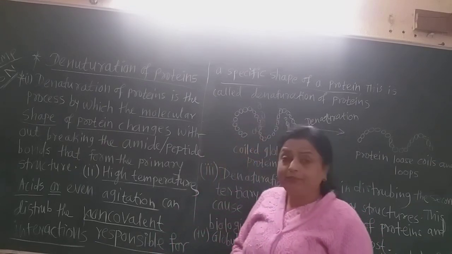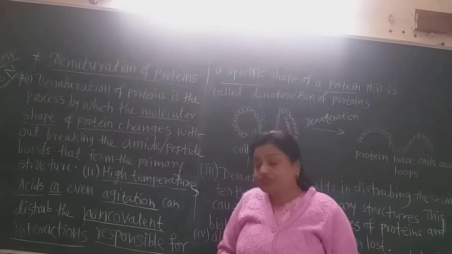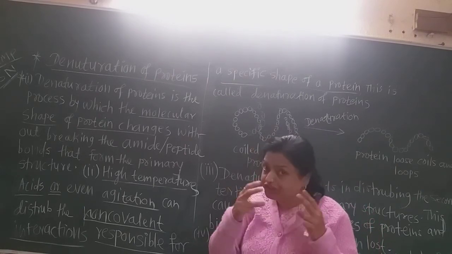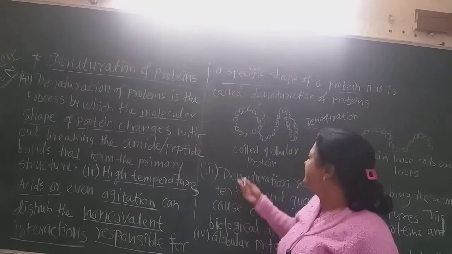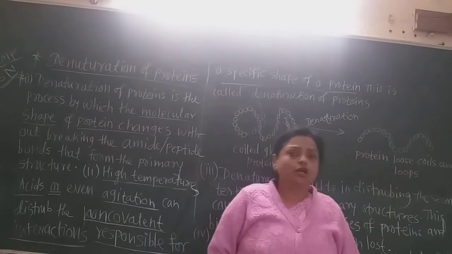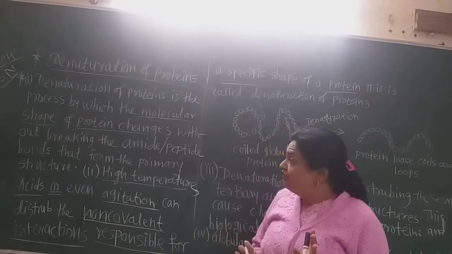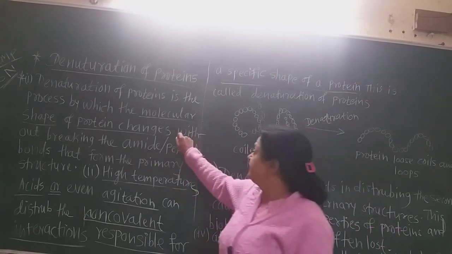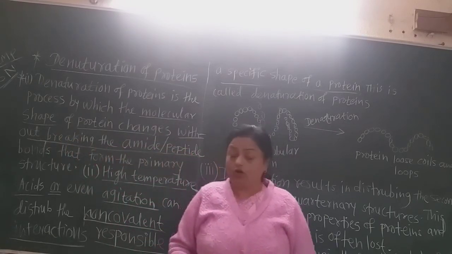Now what is the definition of denaturation? Denaturation of protein is the process in which the molecular shape of protein changes. Only the shape changes. See here, the coiled shape is there and here is the uncoiledness. Only the molecular shape of the protein changes without breaking, and this is important, without breaking the amide peptide chain.